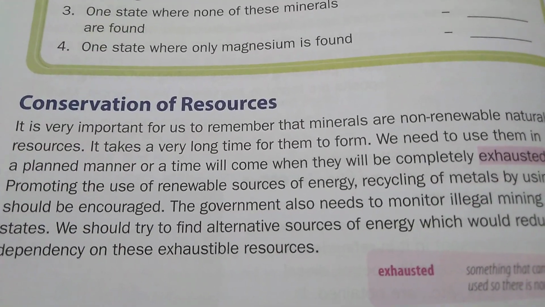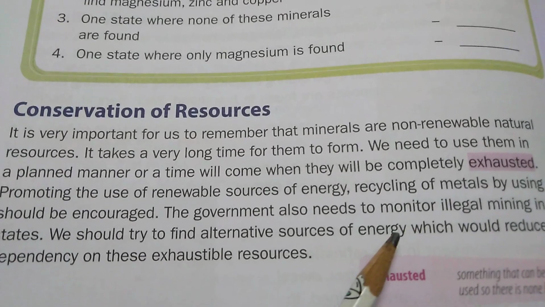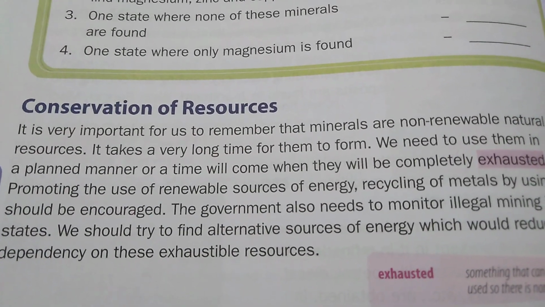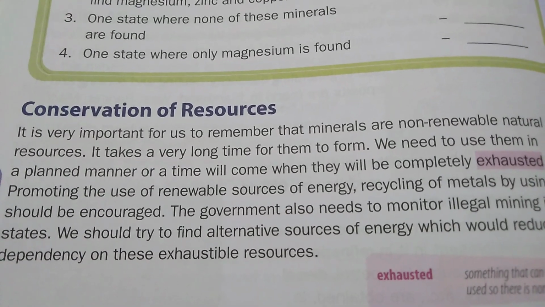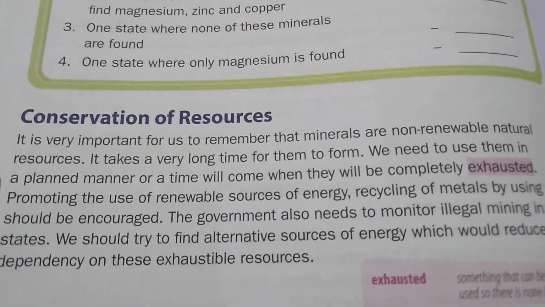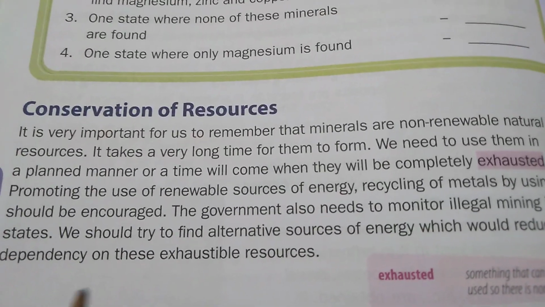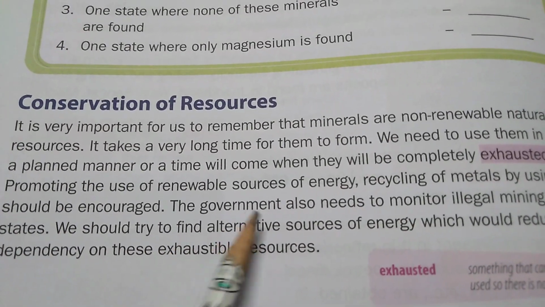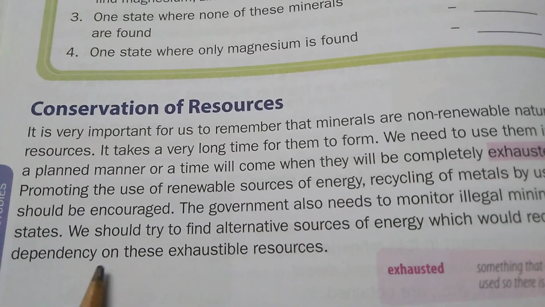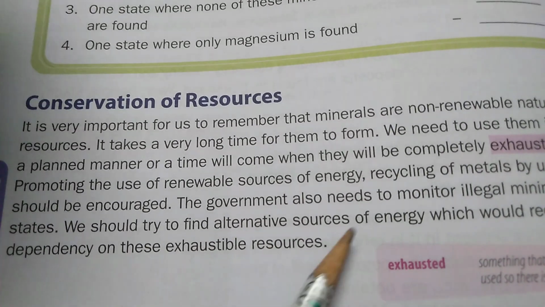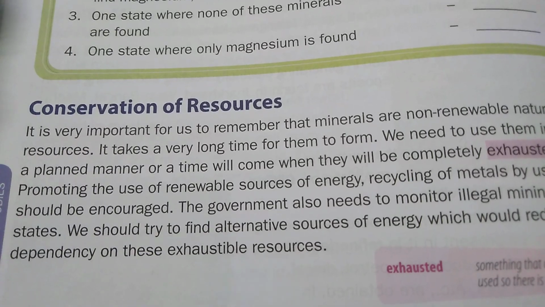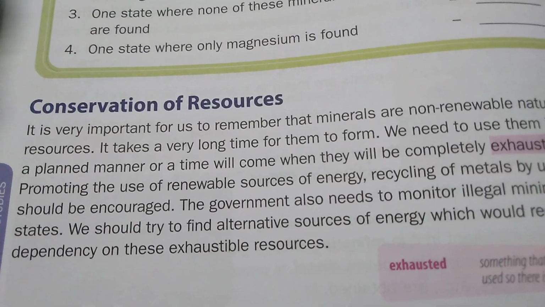The government also needs to monitor illegal mining in many states, which is happening in the present situation. We should try to find alternative sources of energy which would reduce our dependency on these exhaustible resources. So in order to conserve these resources, we have to find alternatives.